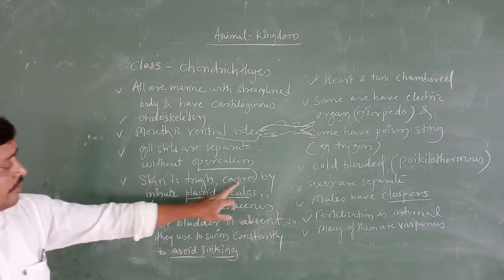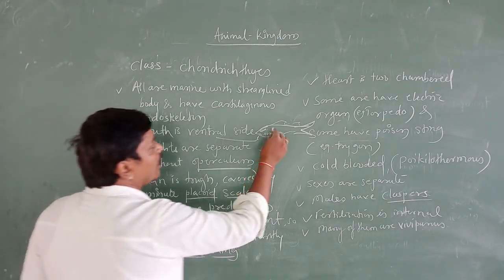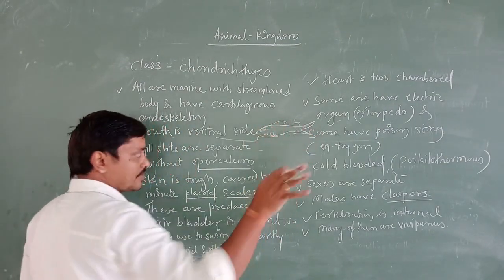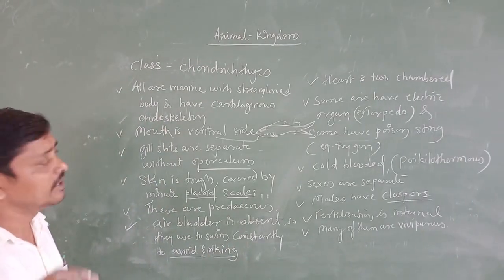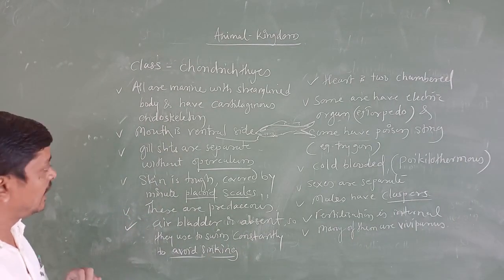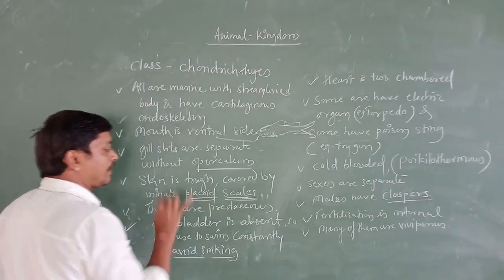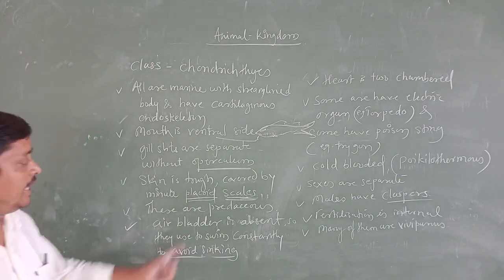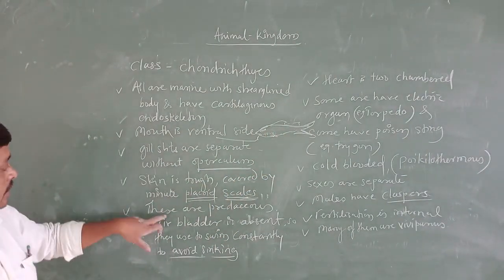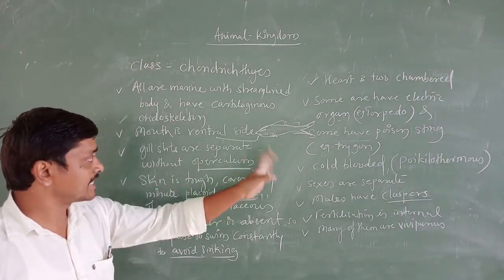The next point: the skin is covered by minute placoid scales. On the body you will not see ordinary scales, but minute scales are there. We cannot see them with the naked eye. Which type of scales? Placoid scales, P-L-A-C-O-I-D. Understood? That is, the skin is covered by minute placoid scales.